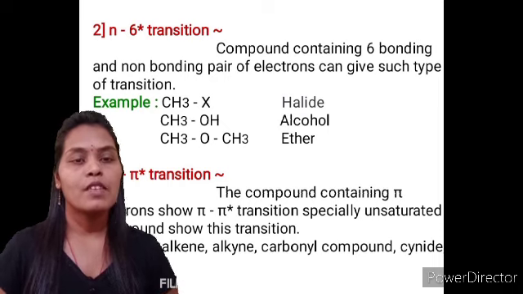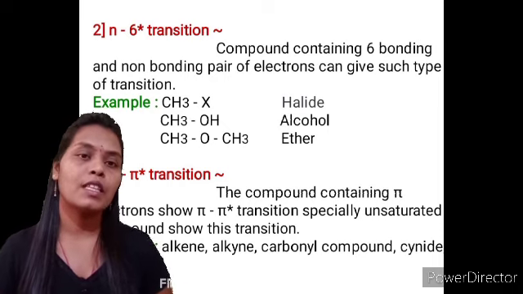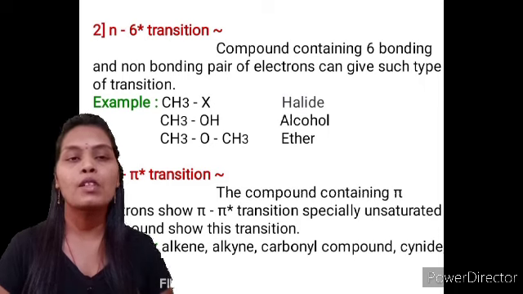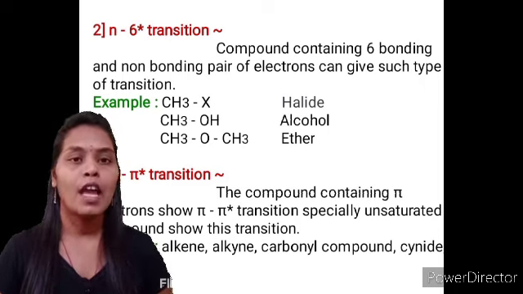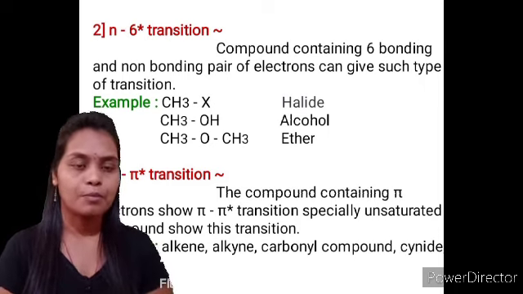The n to sigma star transition probably occurs more frequently than the sigma to sigma star, because the energy gap between the n and sigma antibonding is somewhat less.